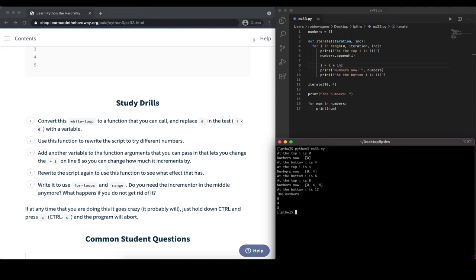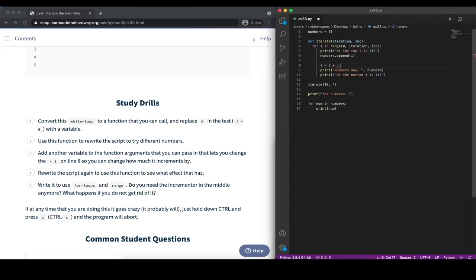But if we go ahead and execute it again, we can now see at the bottom that I now has a value of 4, which is exactly the value by which we are incrementing. So at the bottom, we have a value of 0 that is set by the for loop, and we are increasing it by 4, and that's what we're printing out. But the value of I is basically not saved, so to speak, because at the next iteration I still has a value of 4, because the for loop changes the value for I again when it starts, and sets it to a value of 4 again.